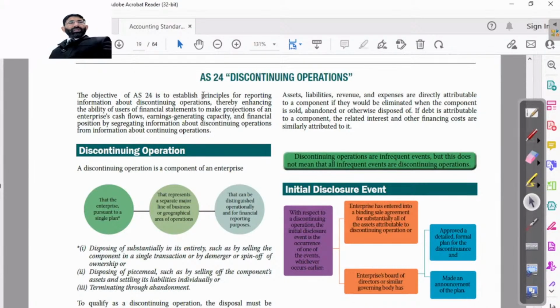Do we carry forward timing difference also, sir? Exactly, timing difference will be carried forward. Permanent difference is not required to be carried forward. There's no problem at all. So this is to be carried forward so that it can be adjusted in the next years. So it is to be carried forward, beta.